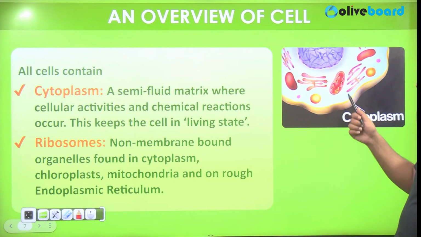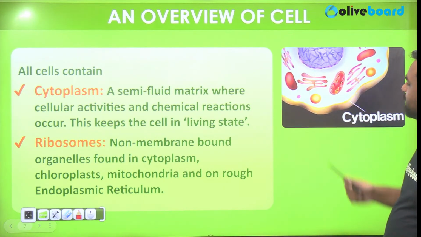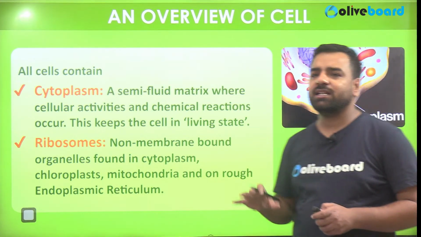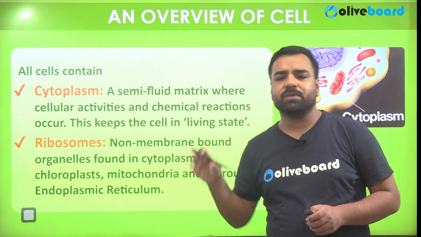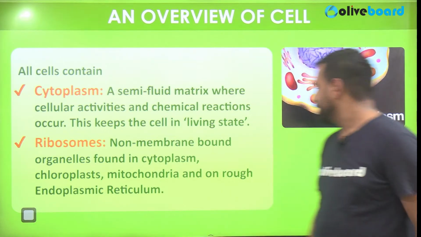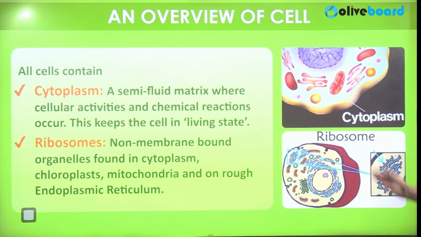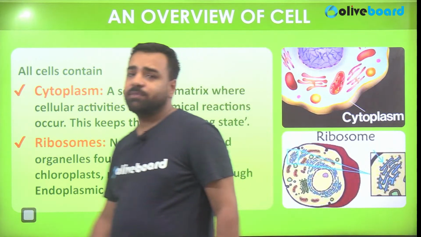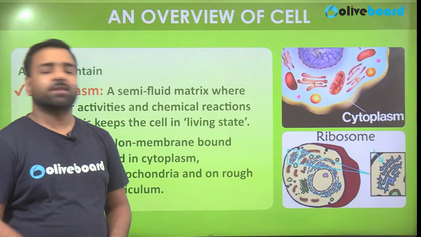This is the cytoplasm, the liquid portion which is present in the cell. This bluish color represents that thick structure present in the cell, and all the cell organelles are present in this part only. Then if I talk about the ribosome, these ribosomes are found freely floating in the cytoplasm and also on the rough part of the endoplasmic reticulum. They are involved in protein synthesis, and that's why it is known as protein factory.